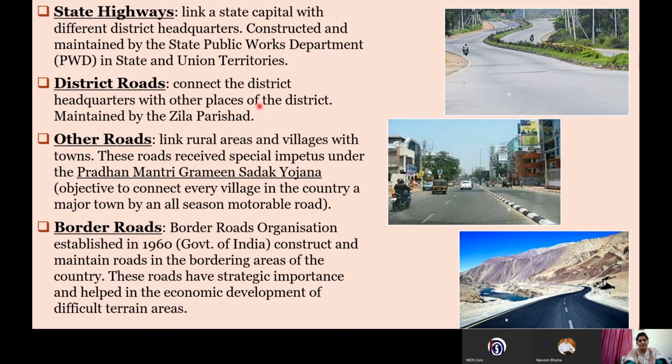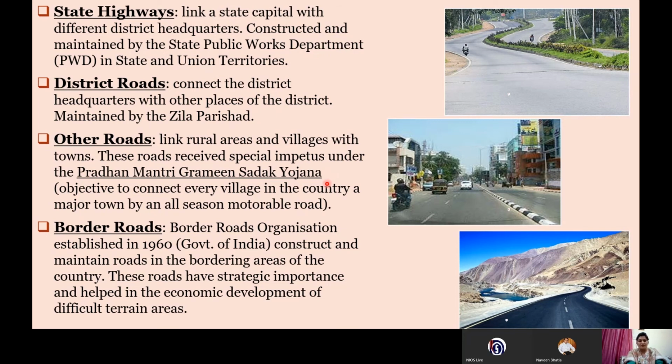Then we have the district roads. District roads are those roads which connect district headquarters to other places in the district, and they are maintained by the Zila Parishad. Next, we have the other roads. These are special roads in the rural areas or villages, and they receive their impetus from schemes like the Pradhan Mantri Gramin Sadak Yojana.